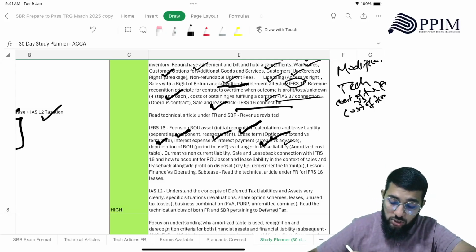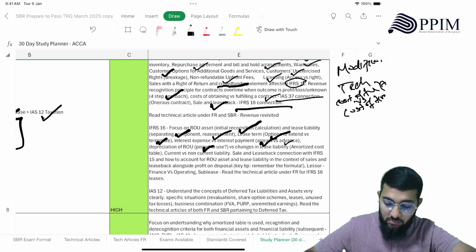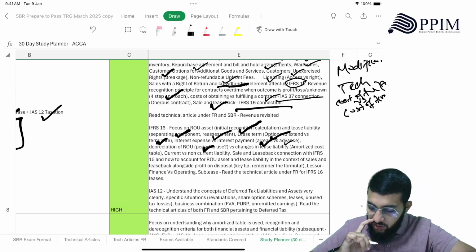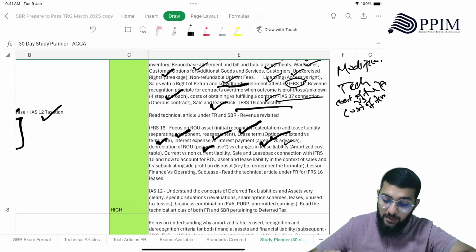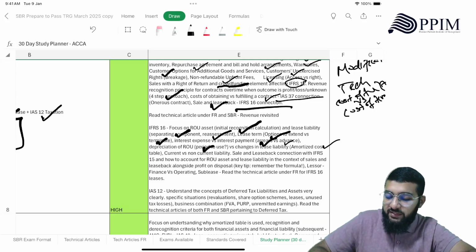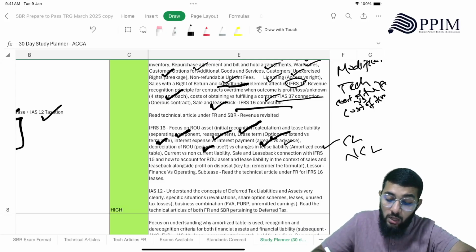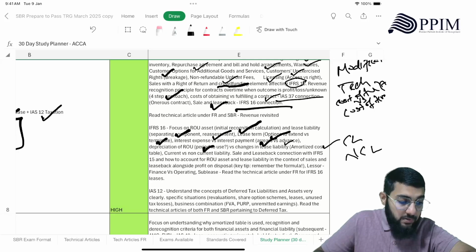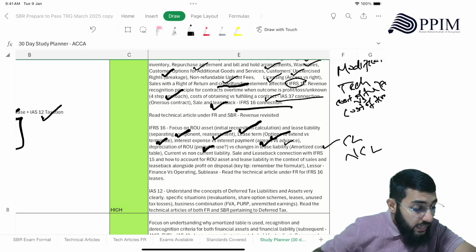Then you need to also understand the depreciation of the ROU asset, what's going to be the period to use, right? The lease term again, versus change in lease liability, right? Subsequent measurement. You will use amortized cost, and how you are going to split that between current liability and non-current liability, right? That also you should know, both in the context of payment in arrears and payment in advance. All right.